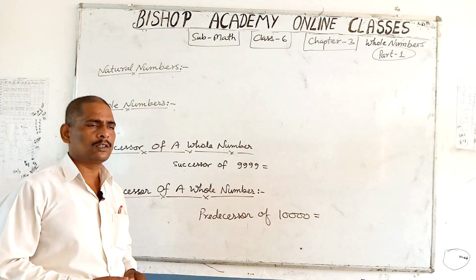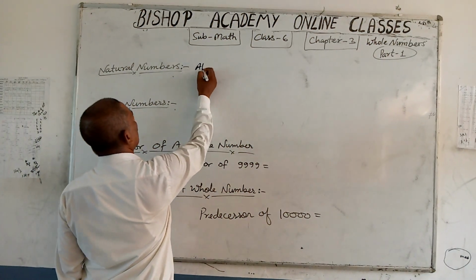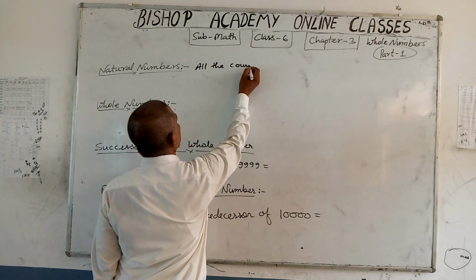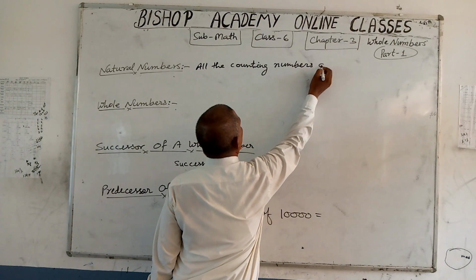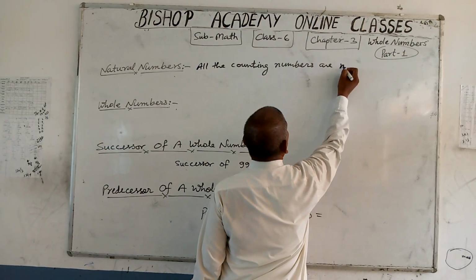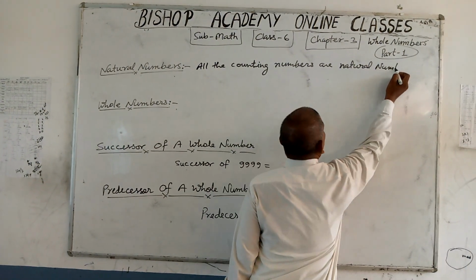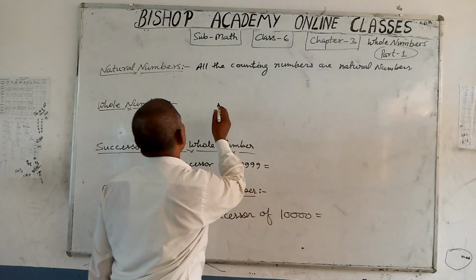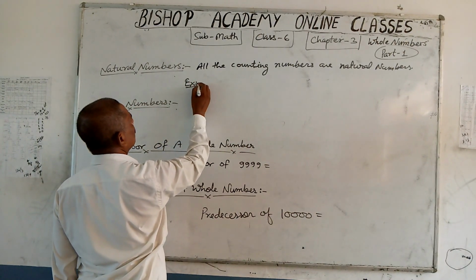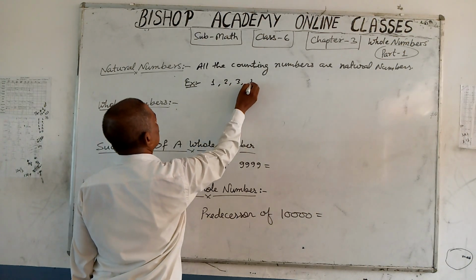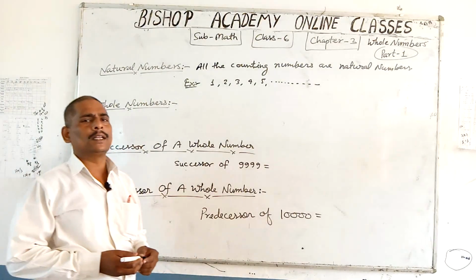In the last class, you also studied this. All the counting numbers are natural numbers. Example: 1, 2, 3, 4, 5, etc., up to infinite.